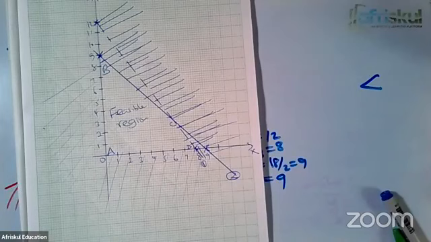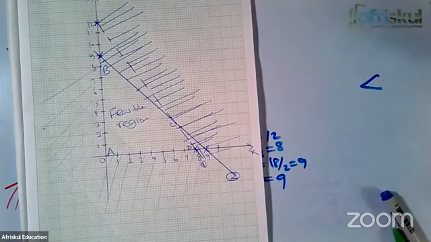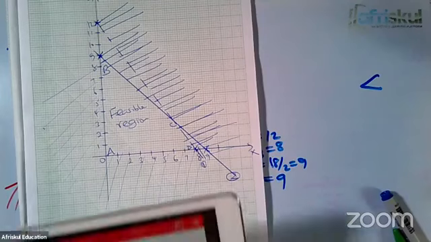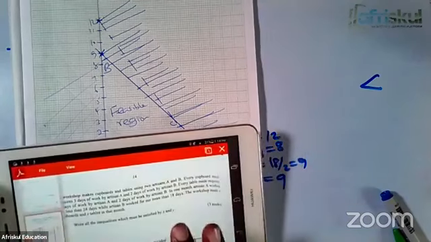Now, my good students, where we have reached, look at the question here. They wanted us to draw the graph of inequalities that we have done.